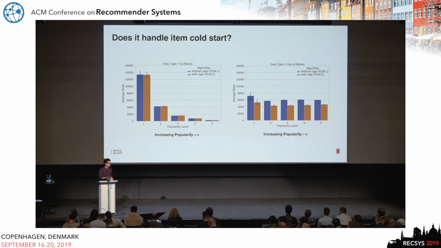So basically what it is showing is that for cold starting, the model is able to predict items at all popularity levels. On the left side, it's the same setup, but here these items are present in the matrix, like they're not cold starting. And here we see that the tags don't add too much, and user interaction data is quite sufficient to do well for items in all popularity levels.